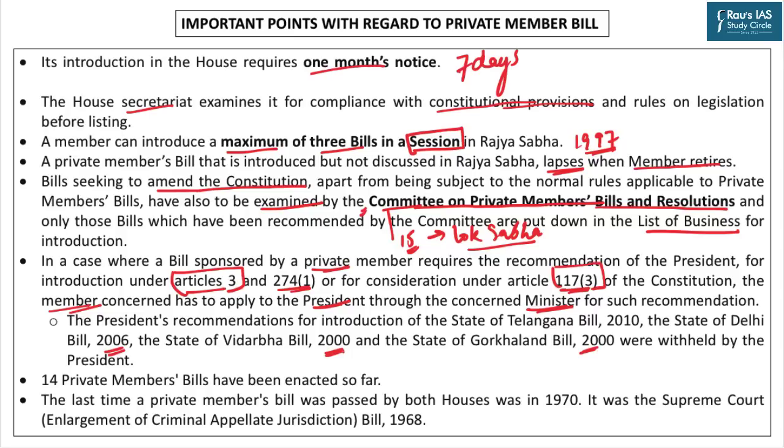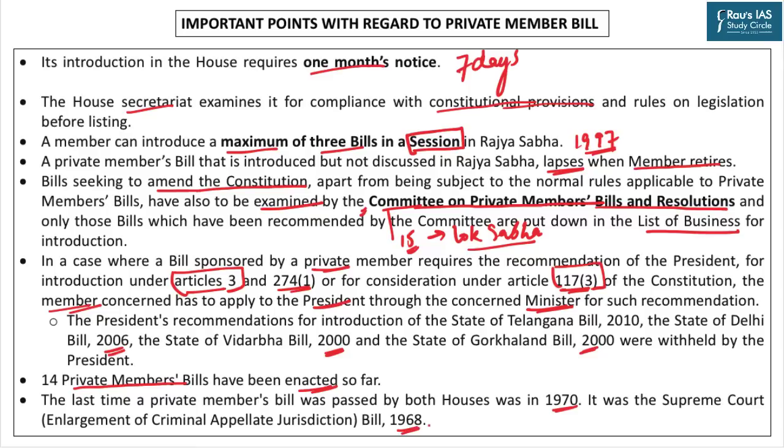You may be surprised to know that till date, there have been only 14 private member bills that were actually enacted by the Parliament. And the last time a private member bill was passed by both Houses was in 1970. It was the Supreme Court (Enlargement of Criminal Appellate Jurisdiction) Bill 1968.